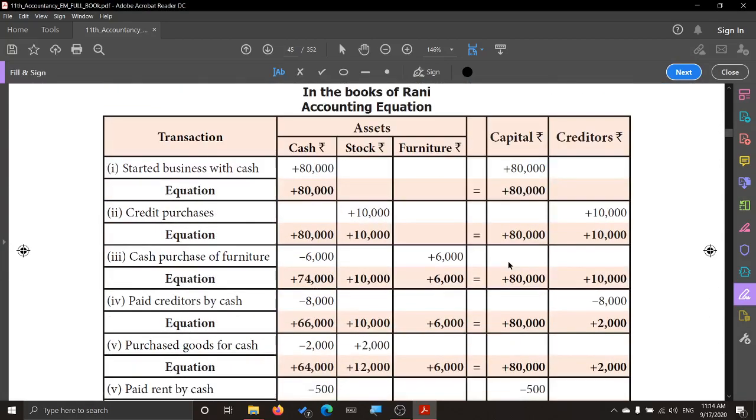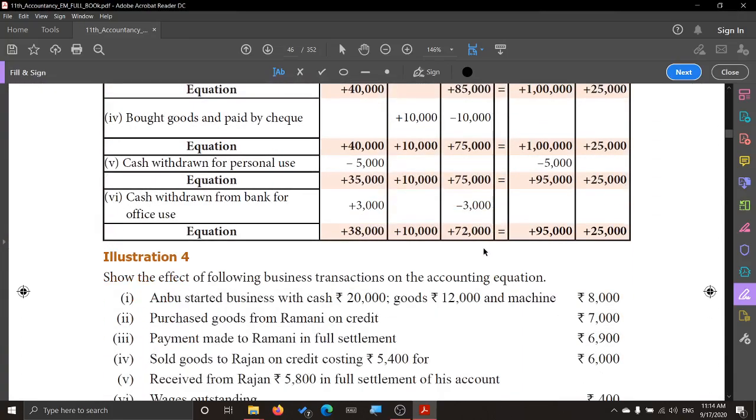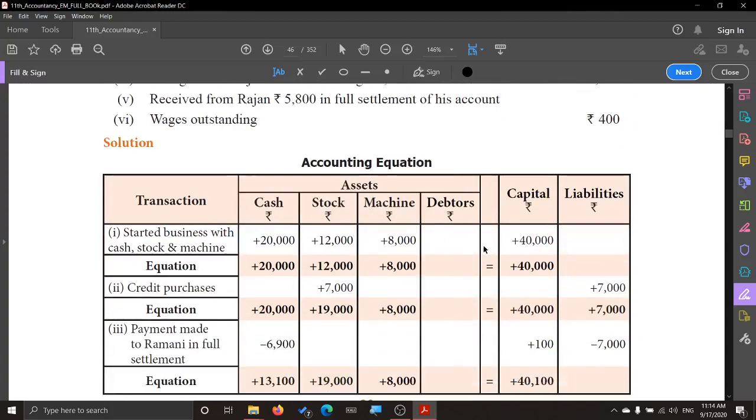Clear? I will explain this in detail, preparing the accounting equation, in another video.